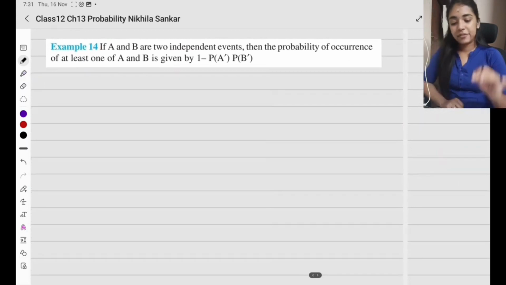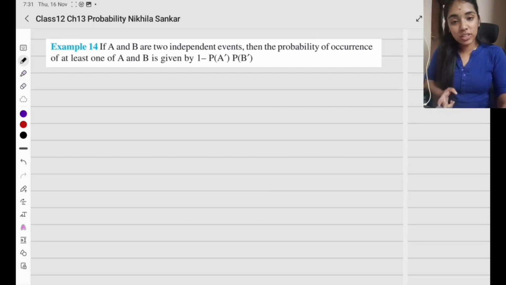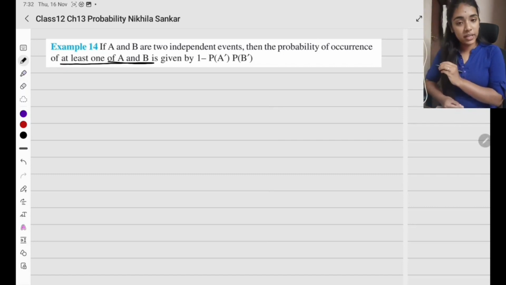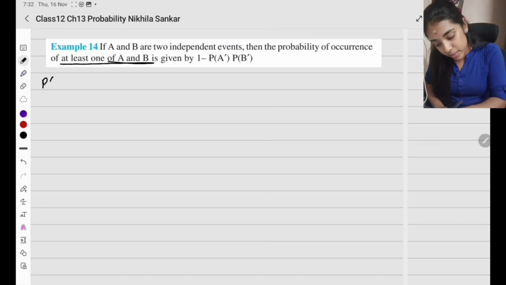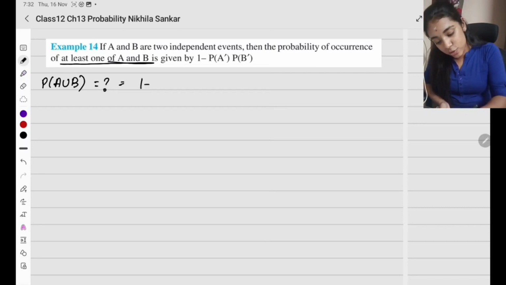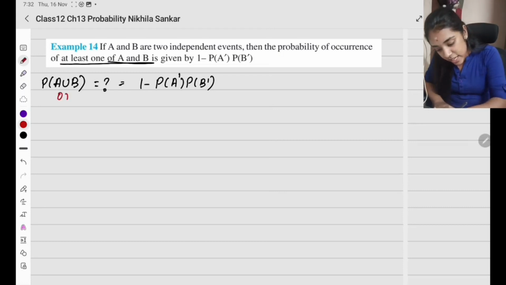Last example. If A and B are two independent events, then the probability of occurrence of at least one of A and B is given by this. We have to prove it. First of all, how do we interpret the English in Maths? The probability of occurrence of at least one of A and B means either A should happen or B should happen. So at least one means probability of A union B. This is what they are asking us to prove, that it is 1 minus probability of A dash times probability of B dash. At least one of A and B means either A happens or B happens. So it is A or B. That is the meaning.